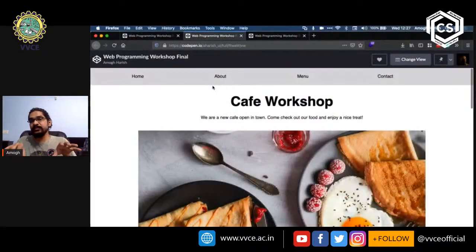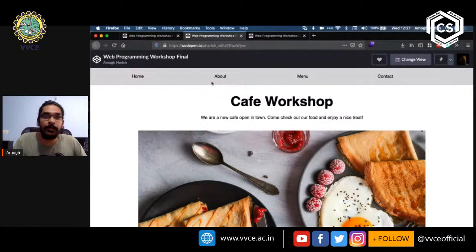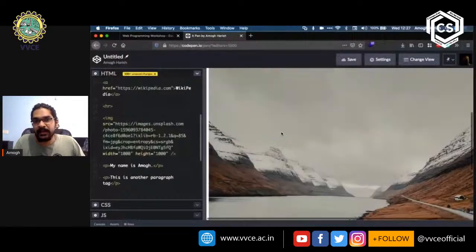So we will be building this using HTML, CSS, and JavaScript, and this will help us understand HTML a little bit more closely. So today we'll be working on the HTML part of this, and tomorrow we'll be taking a look at how we can take this to the next step by using CSS. So let's just come back to our CodePen that we had created.